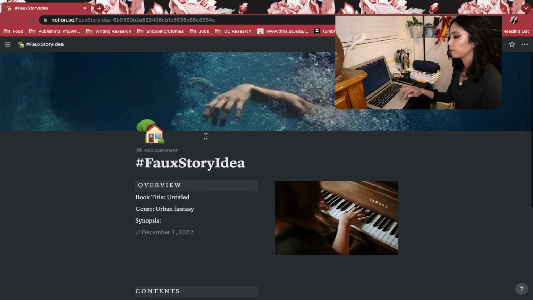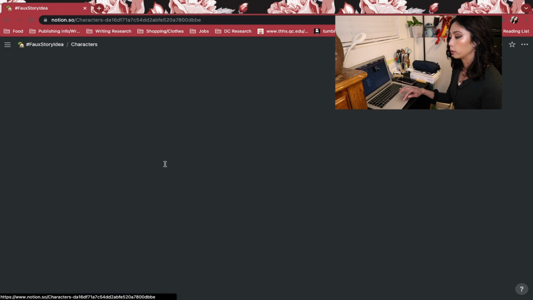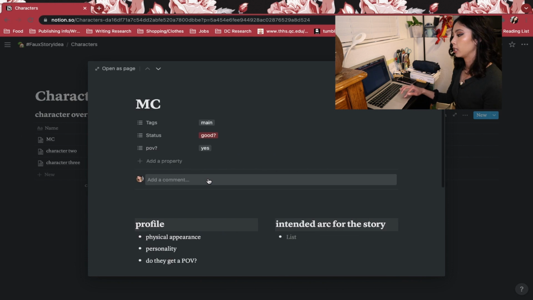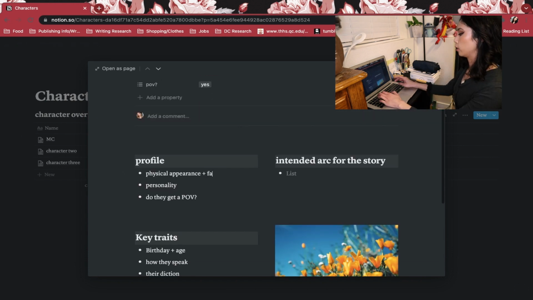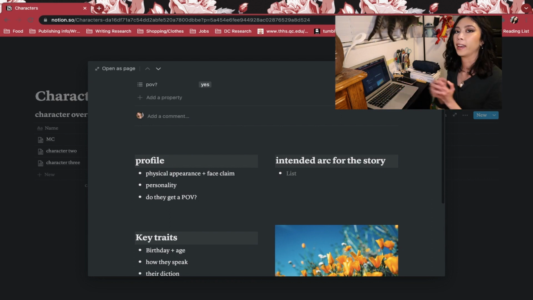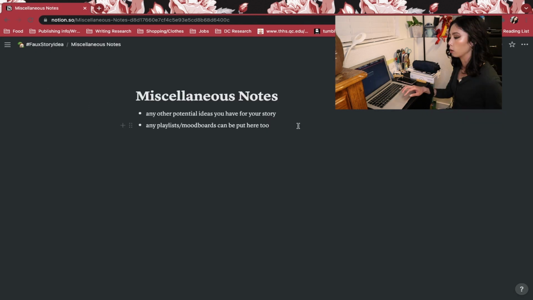And yeah, that is basically how I plan out everything, from beginning to end, and revisions. Physical appearance. I also like to add a face claim in there, because that way I can just refer back to it, make it a little easier on me. Oh, I also forgot.